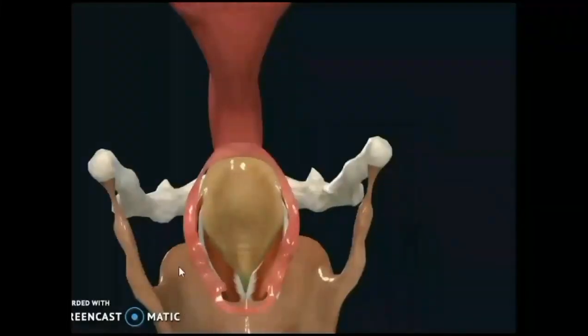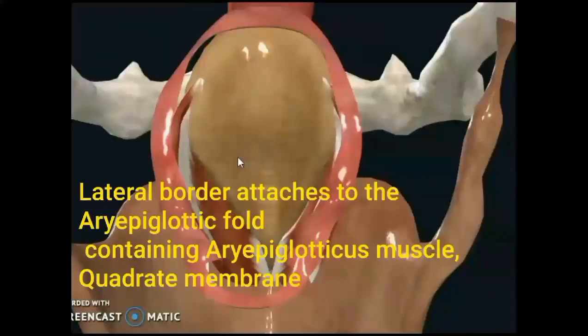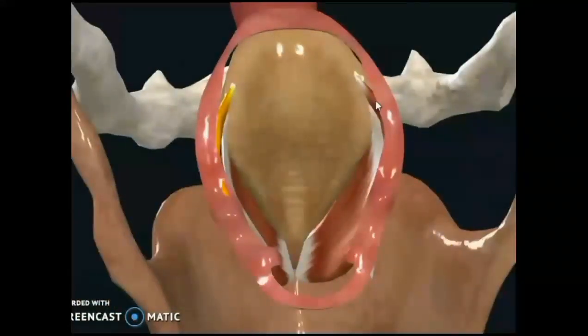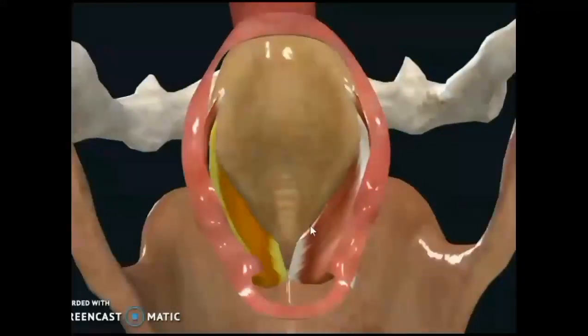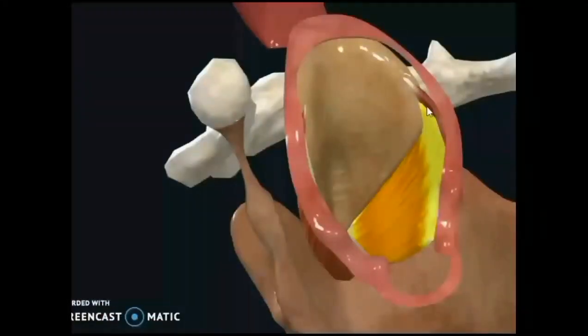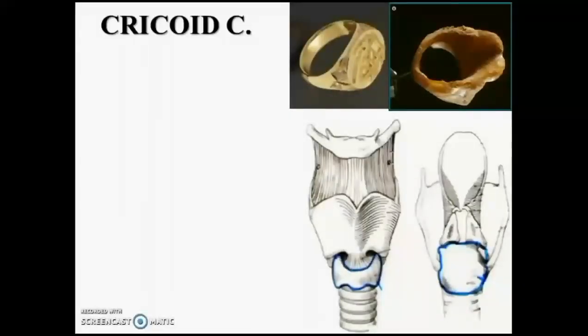Posterior surface is concave from side to side and covered by the mucosa. In the upper part it is stratified squamous non-keratinized epithelium. In the lower part it is respiratory epithelium, and the lateral margin gives attachment to the aryepiglottic fold, aryepiglotticus muscle, and quadrate membrane. Quadrate membrane is a mucosal membrane covering the aryepiglotticus, thyroepiglotticus, and part of the thyroarytenoid muscles.